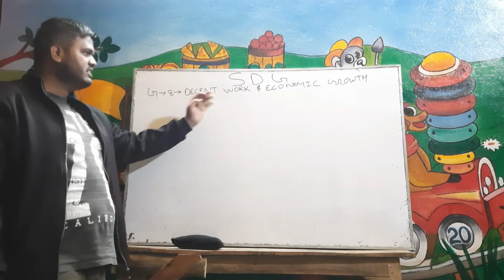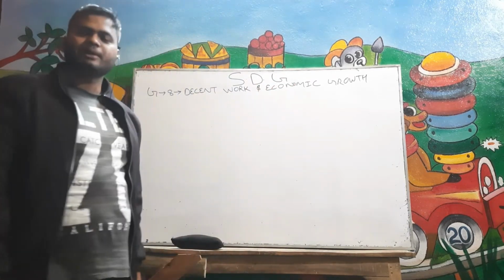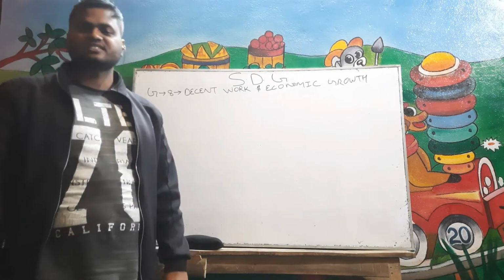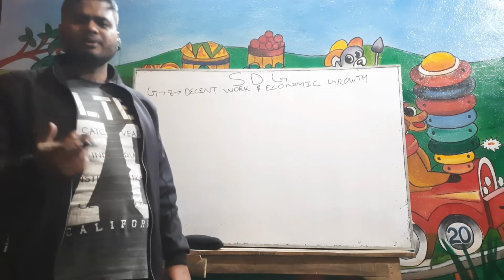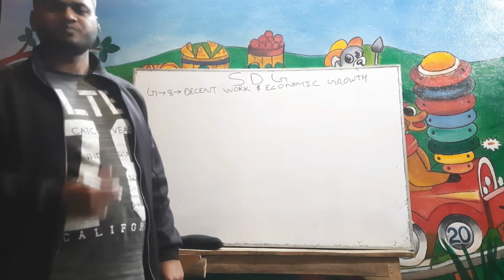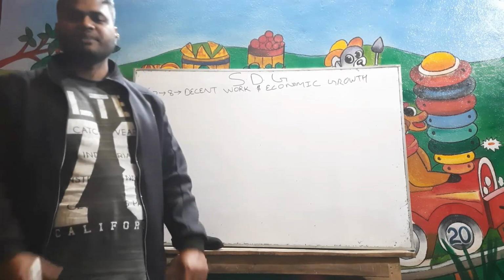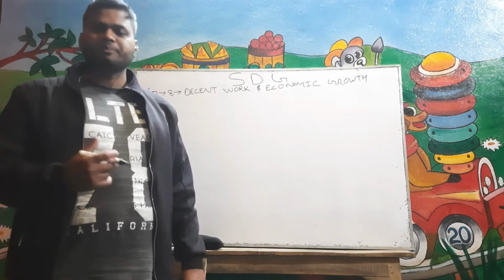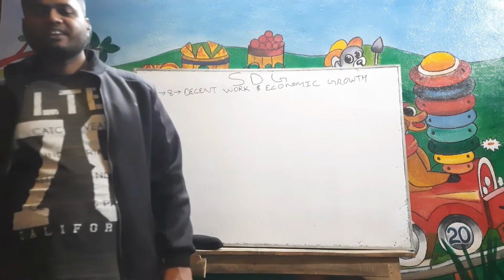In this, we will see decent work and economic growth. The United Nations said that we have to sustain per capita economic growth in accordance with national circumstances, and in particular at least 7% GDP growth for the least developed countries. By 2030, we have to achieve full and productive employment and decent work for all women and men, including for young people and persons with disabilities, and equal pay for work of equal value.